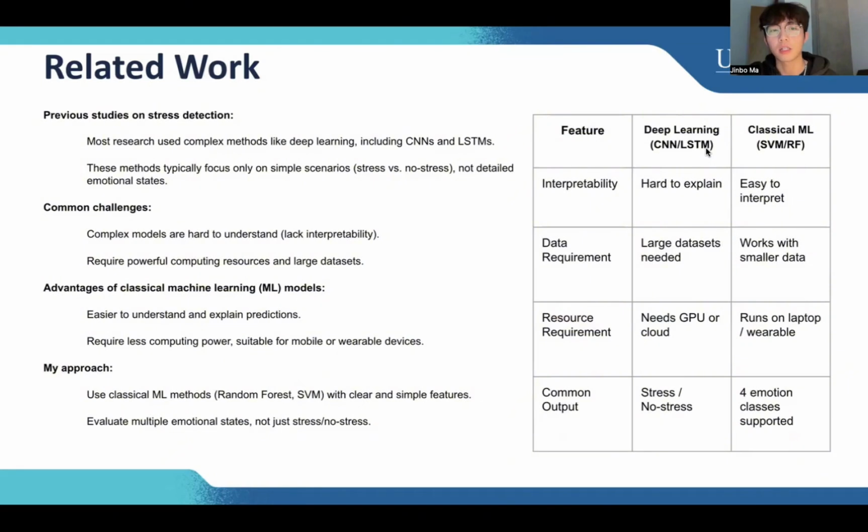So for me, I'm gonna use the machine learning model, which is SVM and random forest. For me, I think this is pretty easy to interpret, and it can also work with smaller data than the deep learning model. And it can run on a laptop or wearable devices. It's pretty easy to use. You can just have a laptop or wearable device like Apple Watch, and you can easily run the system. So I'm gonna separate the output into four emotional classes. I'm gonna show you which four I'm gonna use in the next slide.